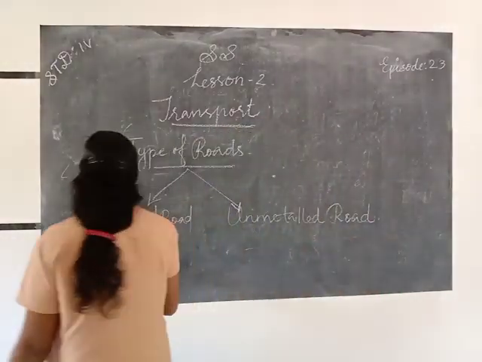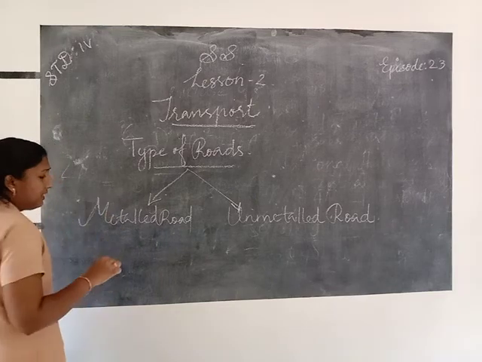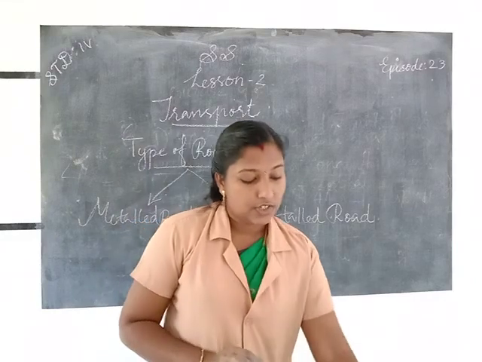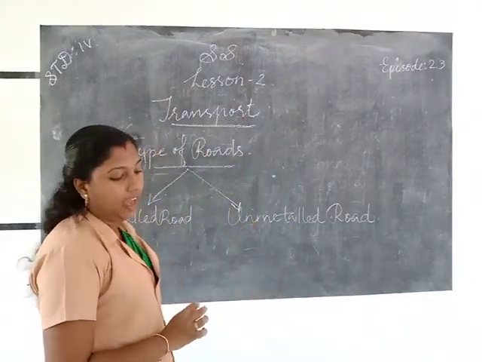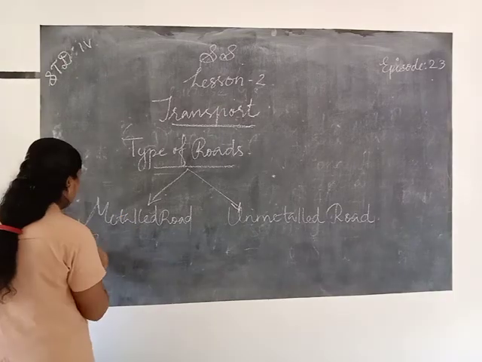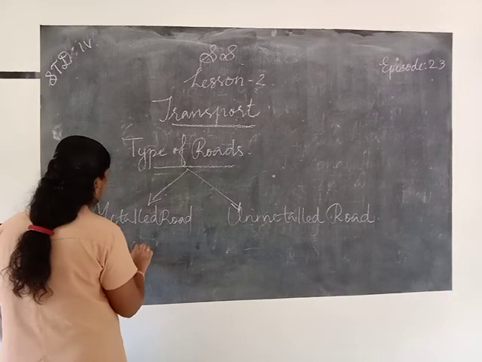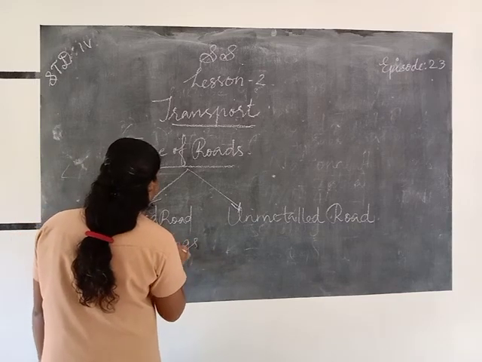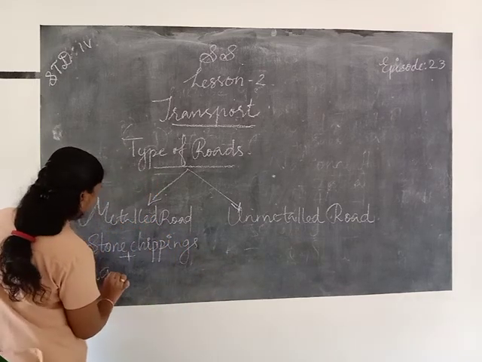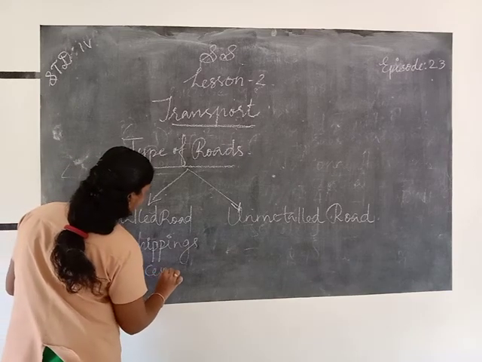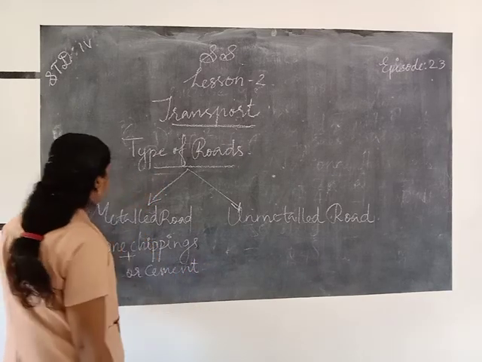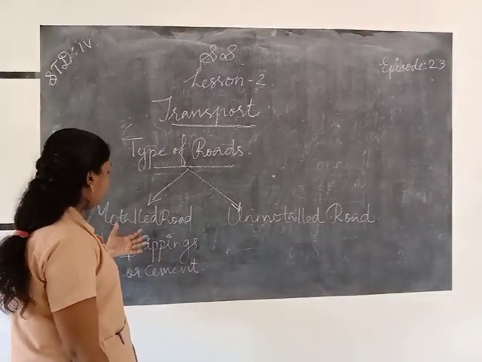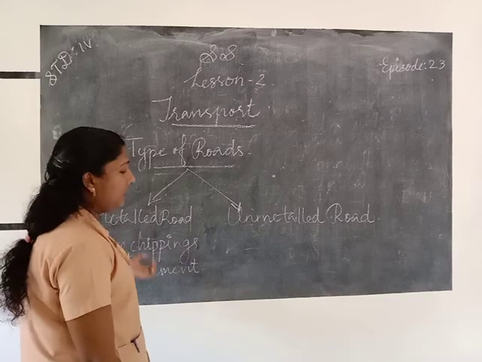The metalled roads are made up of stone chippings mixed with tar or cement for getting a smooth surface. A road with a smooth surface is called a metalled road.